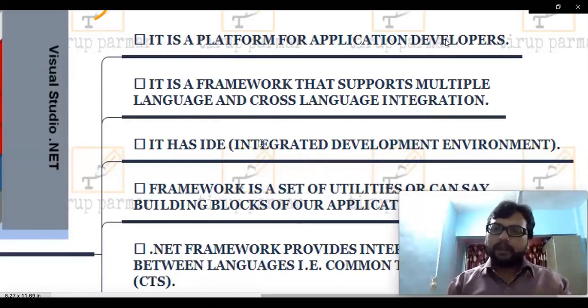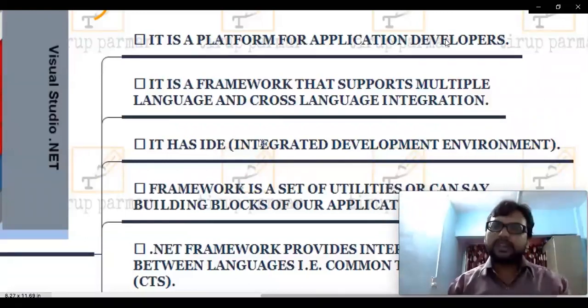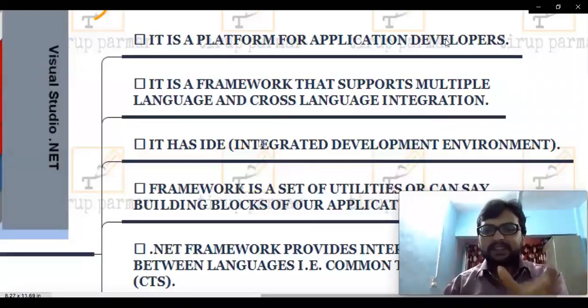Plus, if there is some syntactical error done by me, for example, if I forgot the semicolon or the double quotes, then a cross mark will appear in front of that line. That means the line is marked in red, so I can easily understand that I have made some syntactical mistake there. Plus, while executing your program, if it throws some runtime error, this type of software helps you to resolve those errors as well. It will suggest that you should add this type of exception here to resolve this particular error.